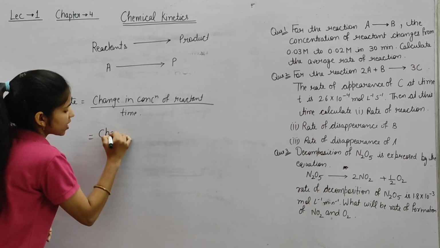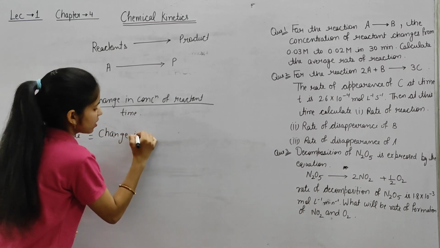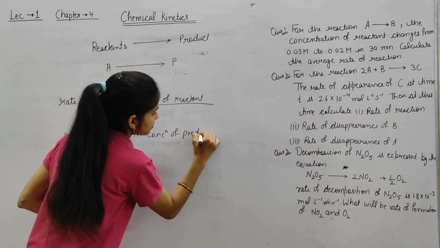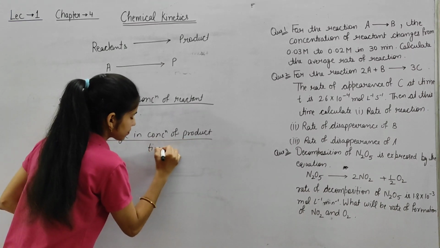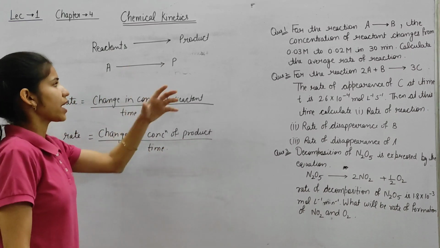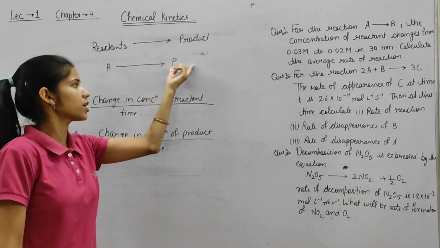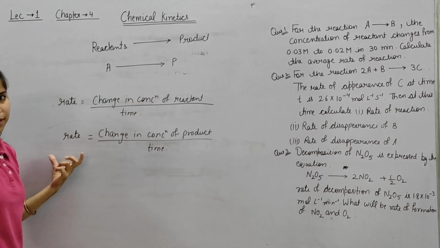So rate is equal to change in concentration of product divided by time taken. So that is rate.